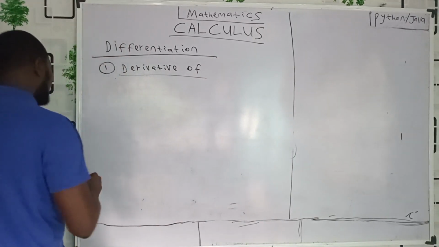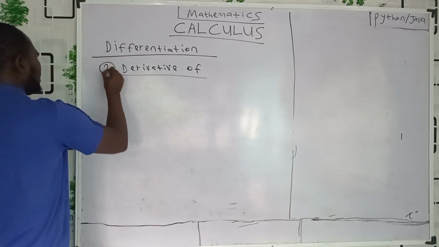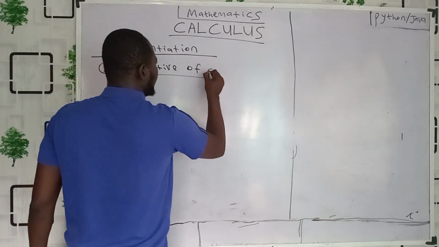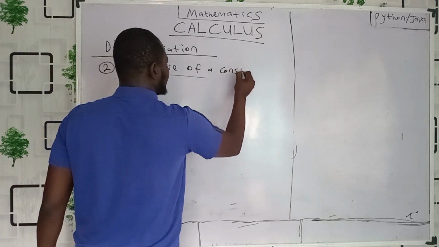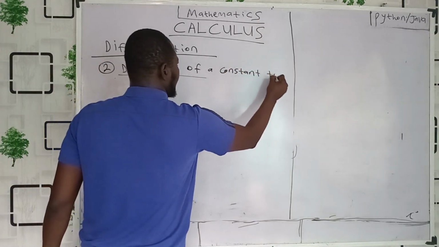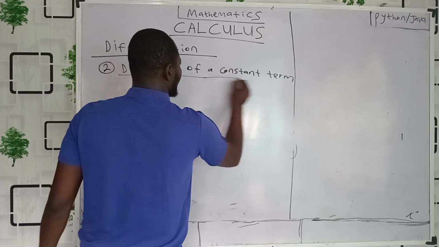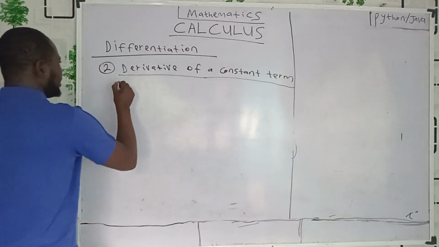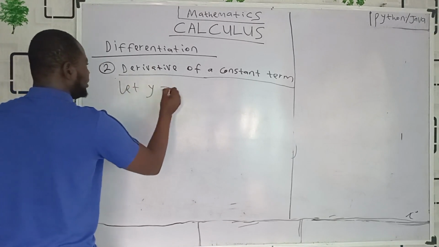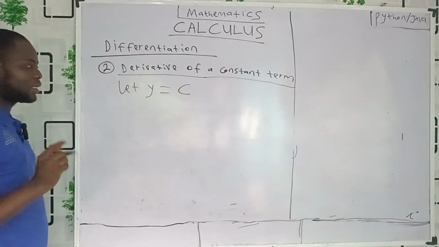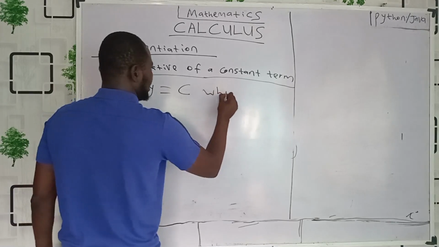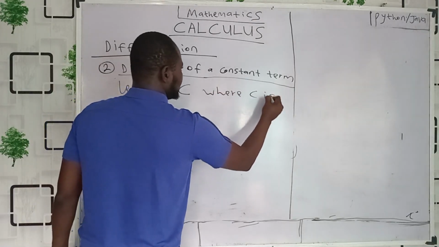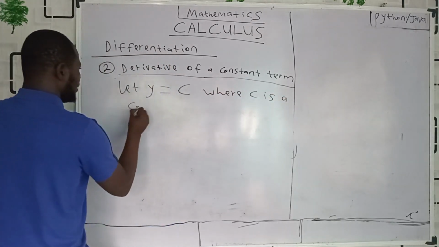So what do we want to do now? This is number 2: derivative of a constant term. What do we mean? Let y be c, where c is a constant.